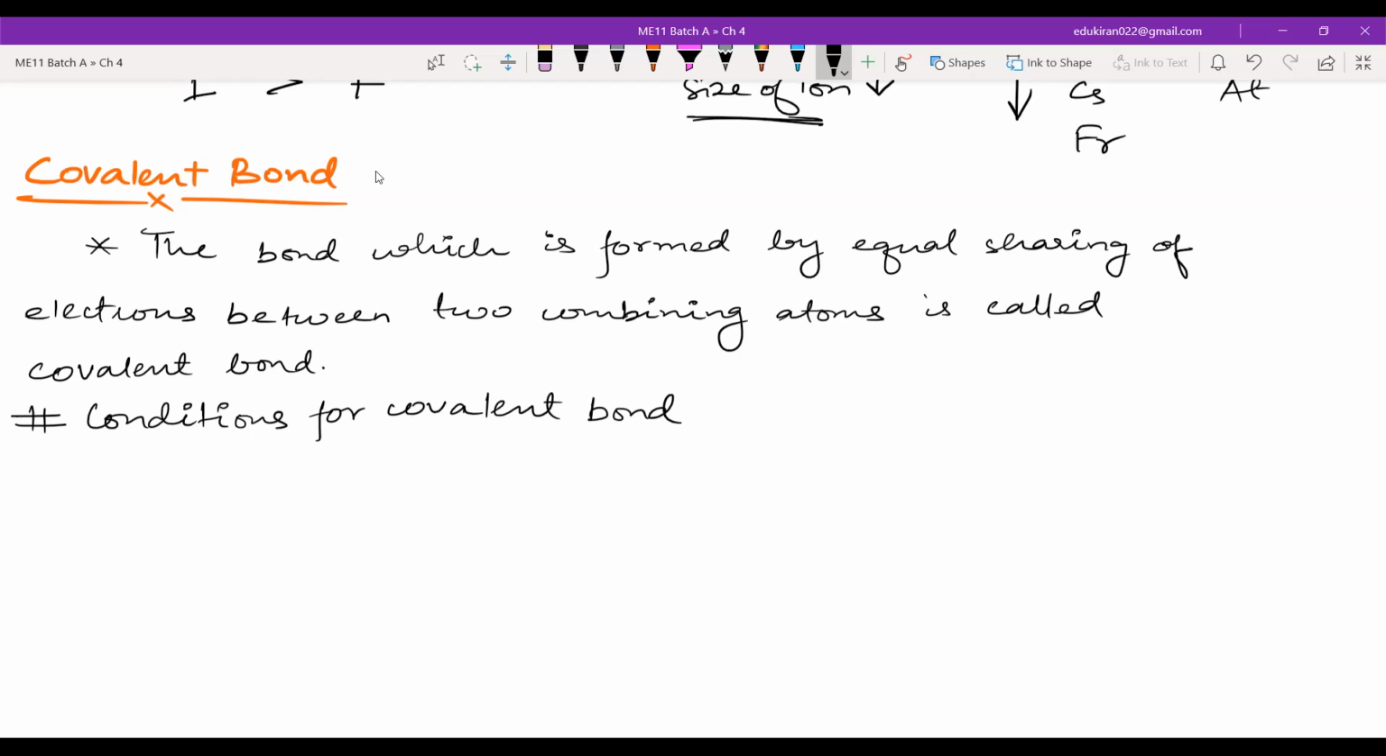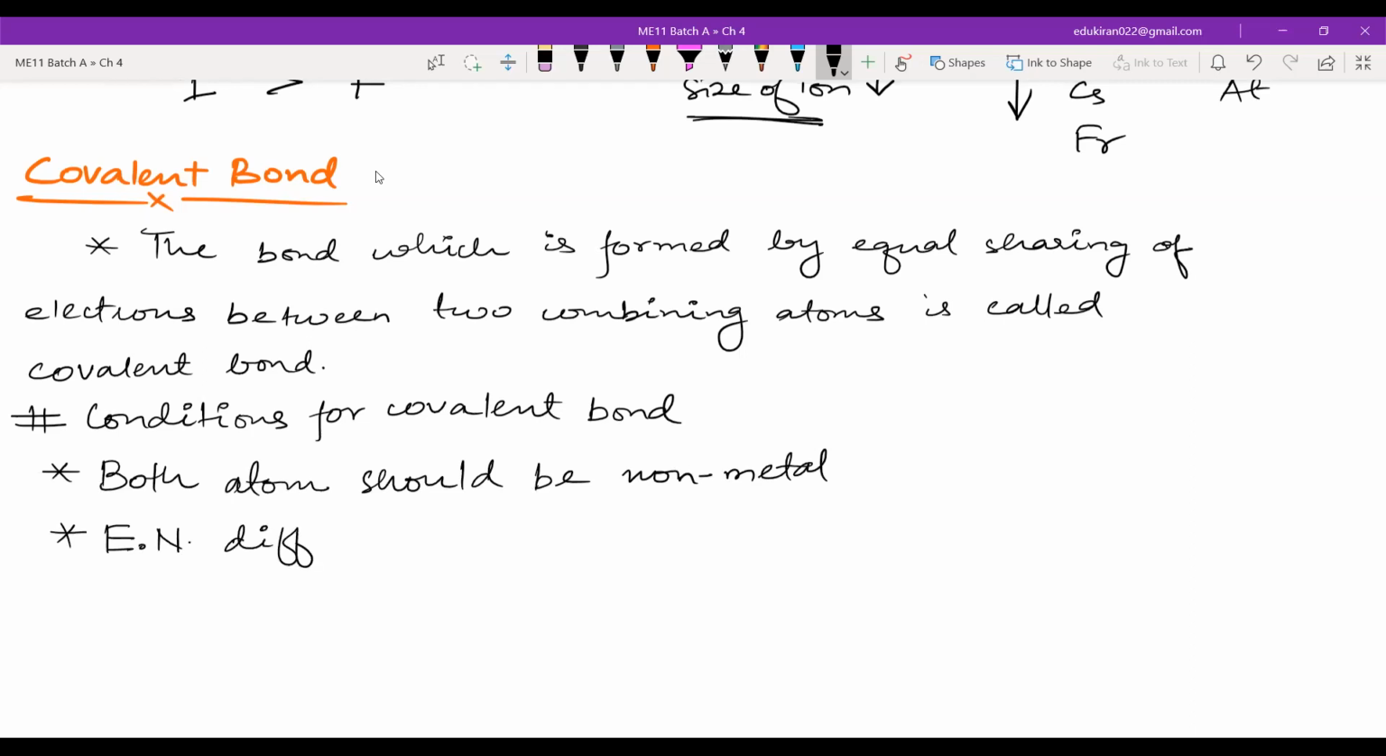So conditions for covalent bond: both atoms should be, first, non-metal. Second, electronegativity difference should be small.